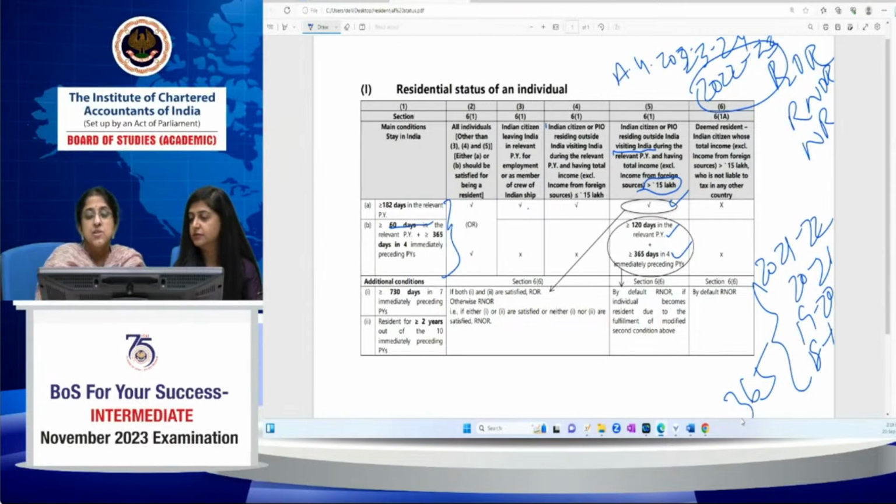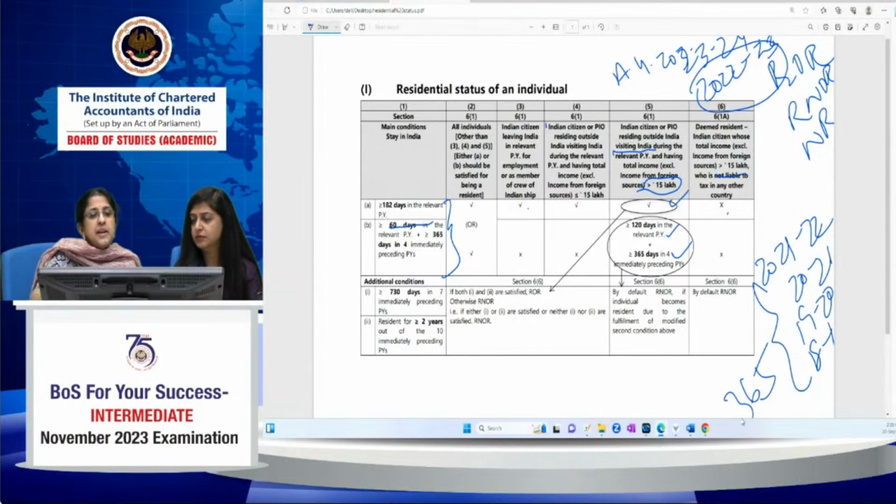Deemed resident. Now all these provisions are contained in 6(1). Okay. Now 6(1) says that a deemed resident is an individual who is an Indian citizen, whose total income again should exceed 15 lakh, and who is not liable to tax in any other country. In such a case, there's no requirement that he should have stayed in India. He is automatically deemed to be a resident in India. But there are some conditions. These people are deemed to be resident but not ordinarily resident in India.